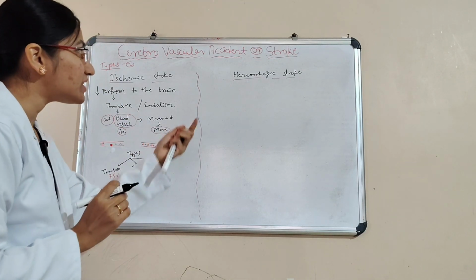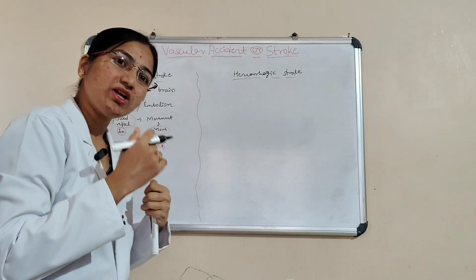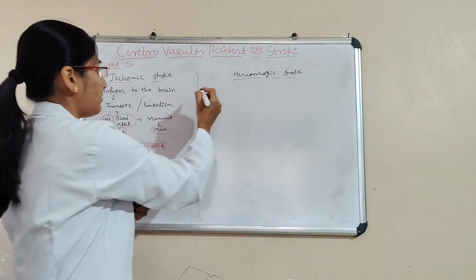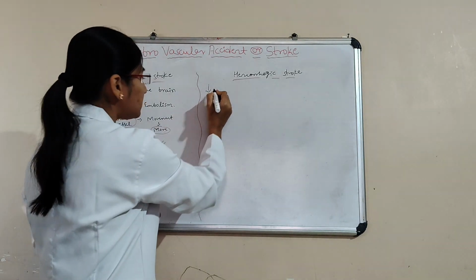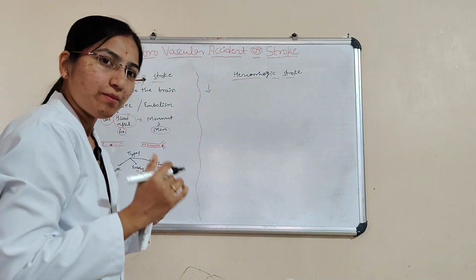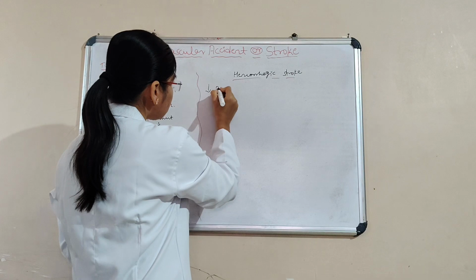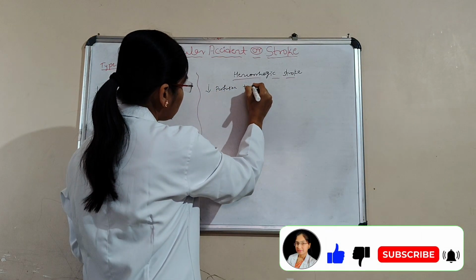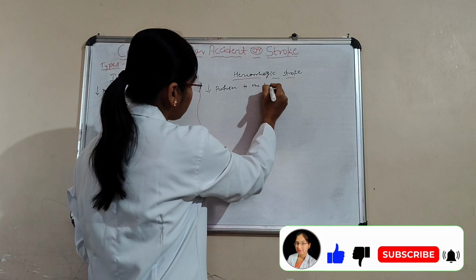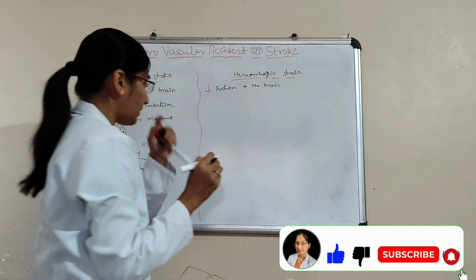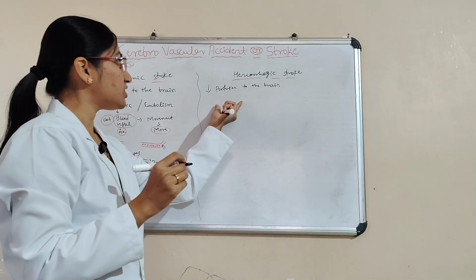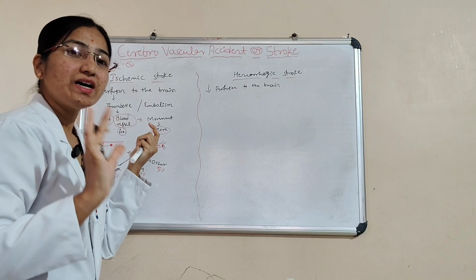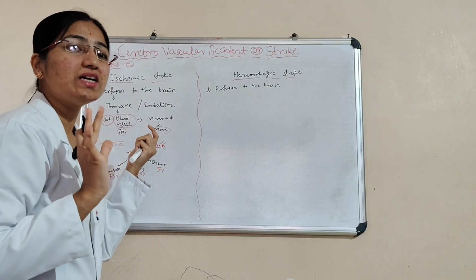Next we will see the hemorrhagic stroke. Here also it is the same thing: decreased perfusion to the brain. Here also there will be decreased perfusion, but the remaining causes are different.